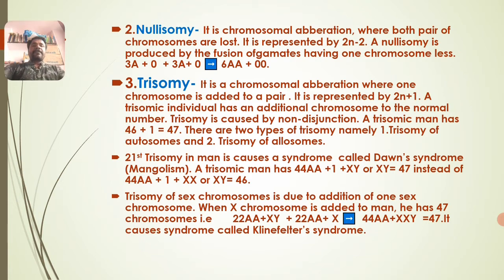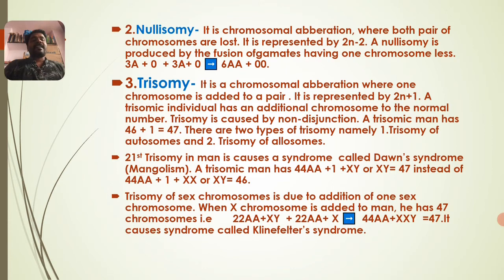Then trisomy of sex chromosomes is due to addition of one sex chromosome. When an X chromosome is added, the man who has XY has 47 chromosomes, that is 22 AA plus XY crossed with 22 AA plus X, which forms 44 AA plus XXY, equal to 47.